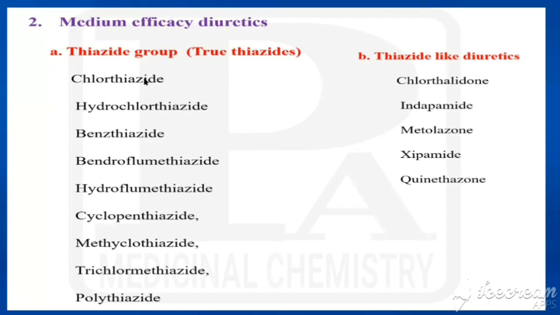First one is chlorothiazide, then hydrochlorothiazide, benzthiazide, bendroflumethiazide, hydroflumethiazide, cyclopenthiazide, methiclothiazide, trichlormethiazide, polythiazide. So these are all coming under true thiazides. And for thiazide-like diuretics, examples are chlorthalidone, indapamide, metolazone, xipamide, quinitazone.